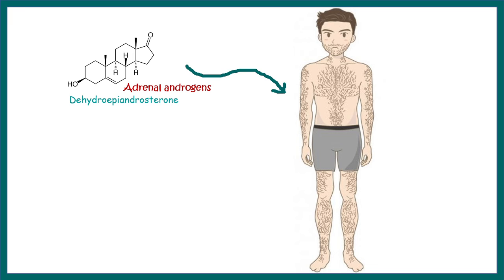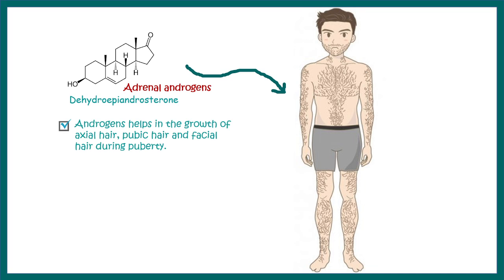All the adrenal androgens, especially dehydroepiandrosterone, are responsible for the secondary sexual characteristics like axillary hair, pubic hair, or facial hair during puberty. Also, androgens in adult males are responsible for prostate gland development.